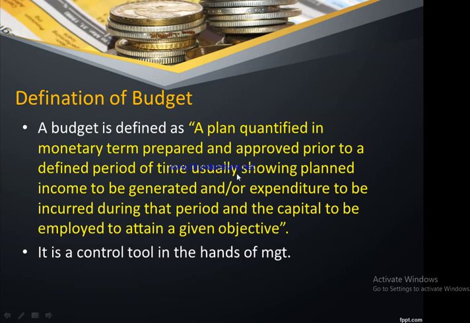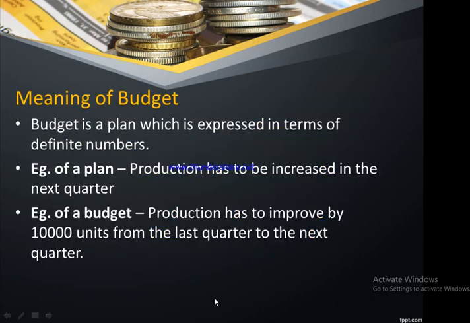So this budget is going to act as a controlling tool in the hands of management, because management also will be clear in a given period of time, whether it is the next 3 months or the next 6 months, what the organization is planning to do, and hence how they need to keep track of all those activities.